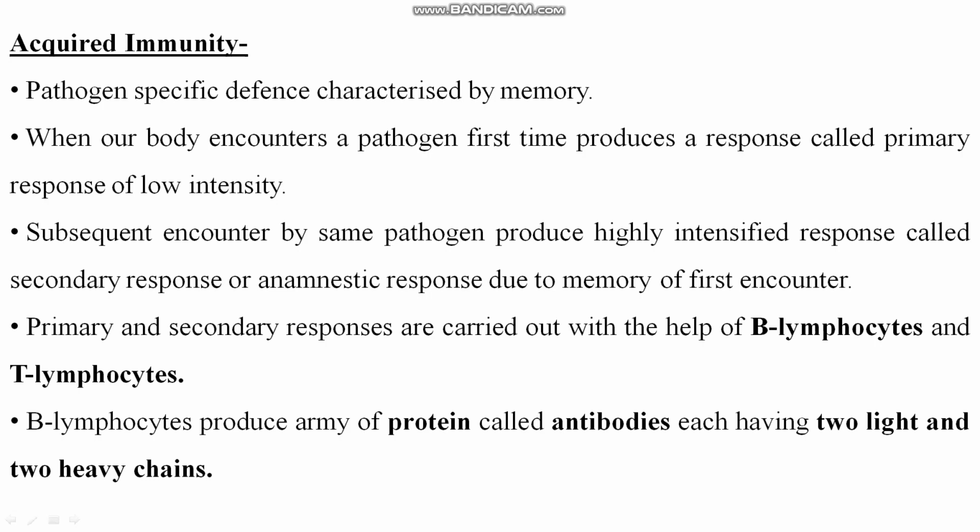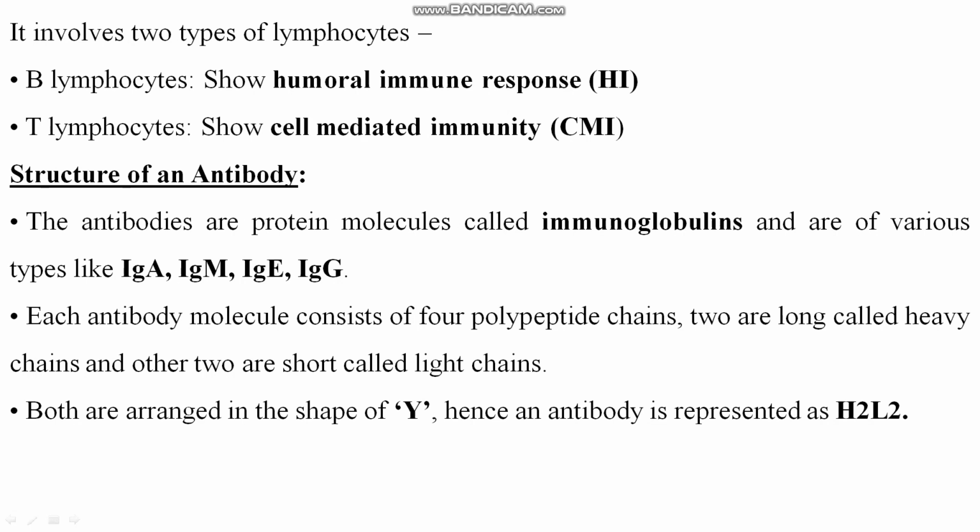These are called antibodies. Clear? So here we are going to see the structure of an antibody. B lymphocytes show humoral immune response, and T lymphocytes show cell-mediated immune response. Clear?